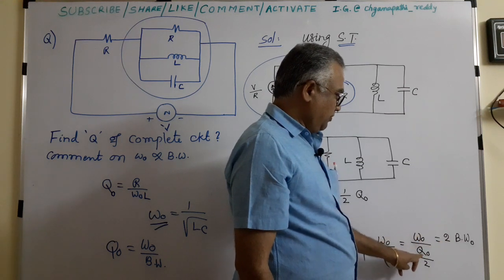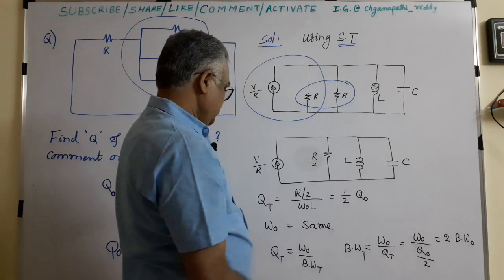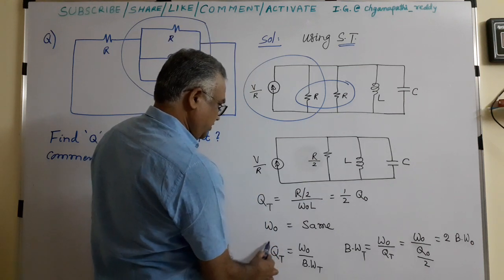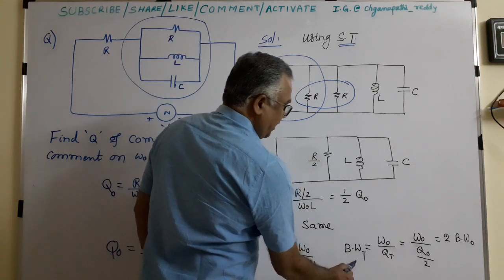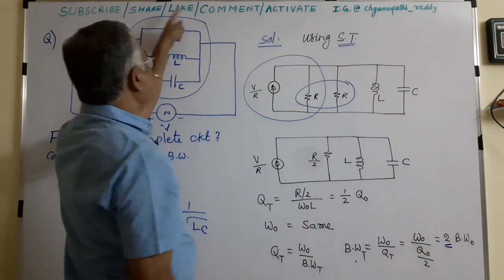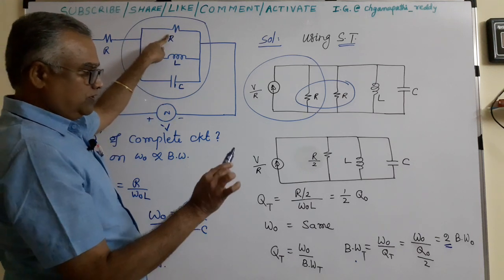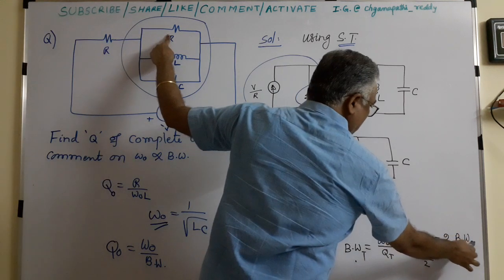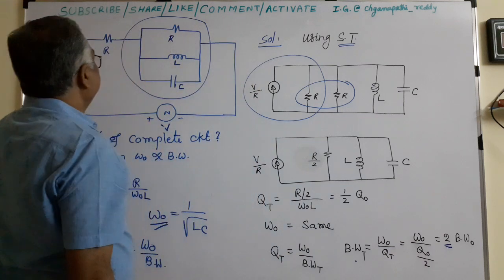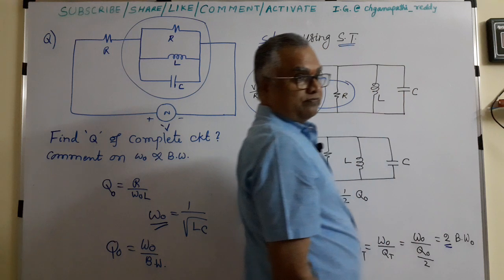Omega naught by Q naught is the bandwidth of the parallel RLC. So the overall bandwidth is double compared with the bandwidth of this. The bandwidth of this is BW naught. Bandwidth of the total circuit is double of this.